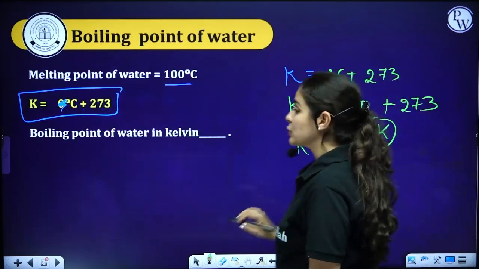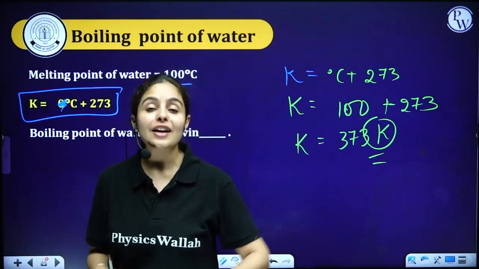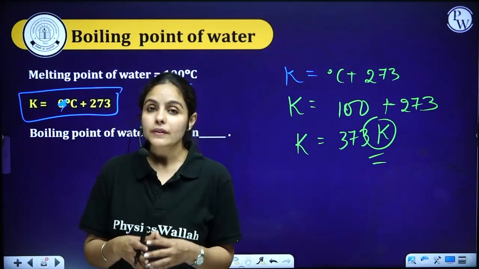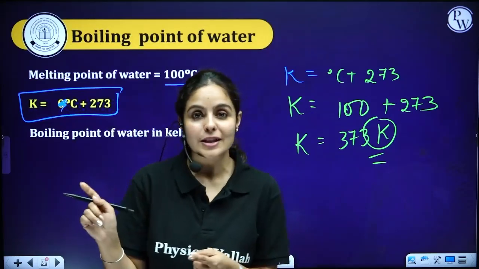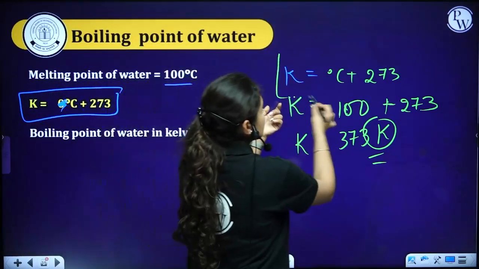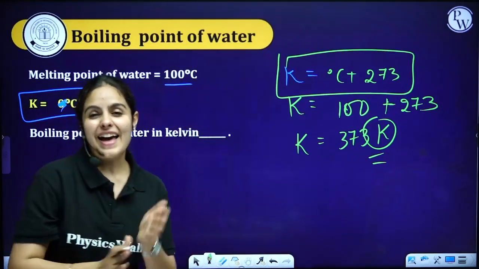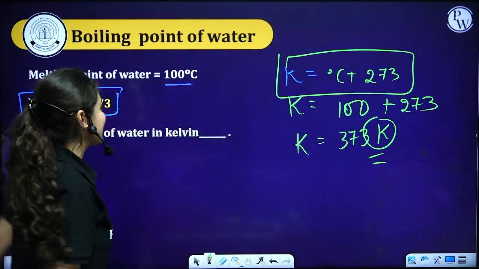You have to put a unit here, otherwise you lose marks. Such numericals are a part of your papers also. So be prepared, whether they are asking you to convert degree Celsius to Kelvin or Kelvin to degree Celsius, you just have to apply this formula. Kelvin is equal to degree Celsius plus 273 and you will be done and dusted. Super clear, boss?